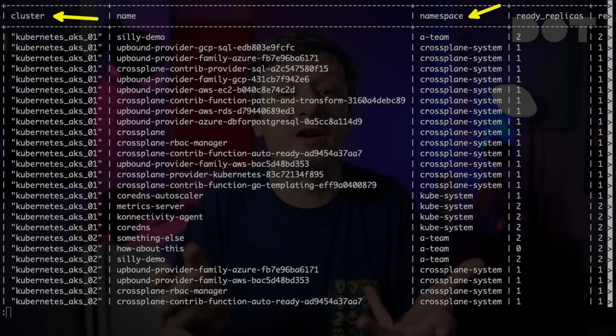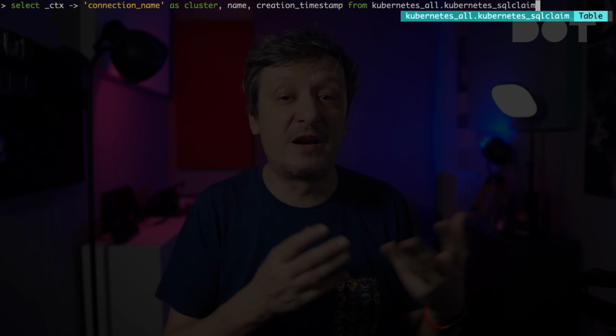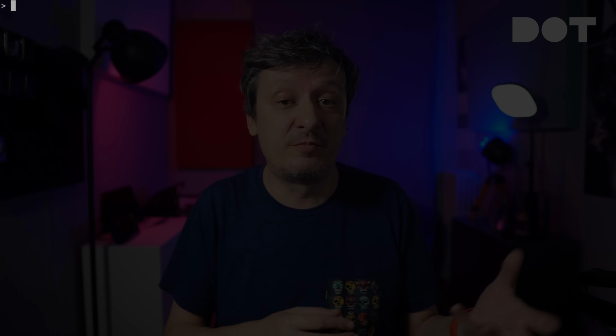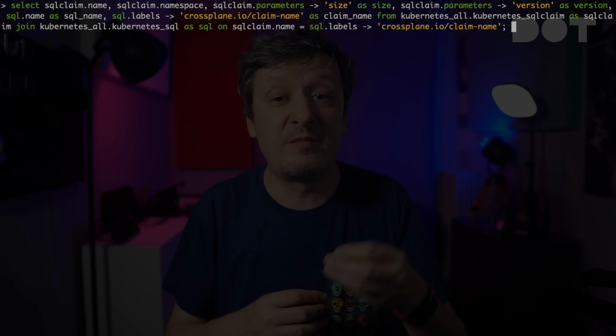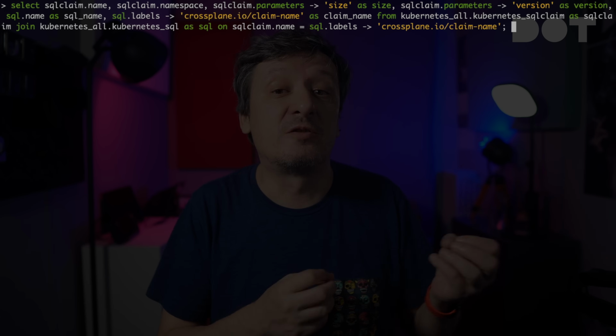As you saw from the configuration, we are not limited only to resources baked into Kubernetes, but we can also query custom resources. For example, we can select data from Kubernetes SQL table that contains SQL resources based on custom resource definitions. Now, let's get back to the depressing part of Steampipe, mostly caused by the usage of JSONB data types. We can extract data from JSONB in select statements, so we can say that we want size from the parameters field as well as version from the same field. We already saw that in action.